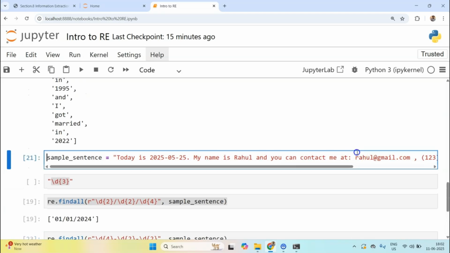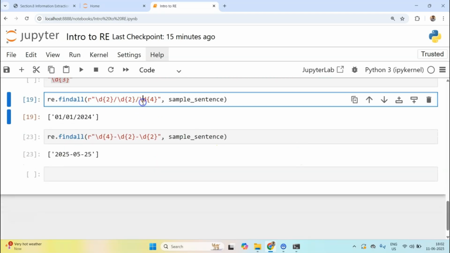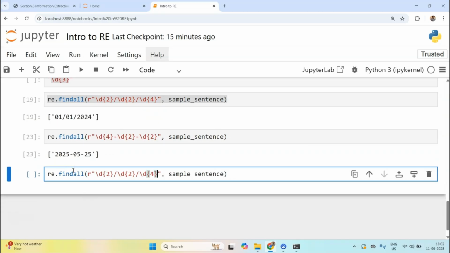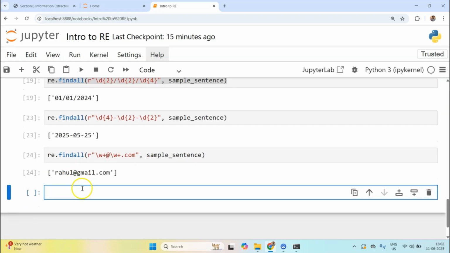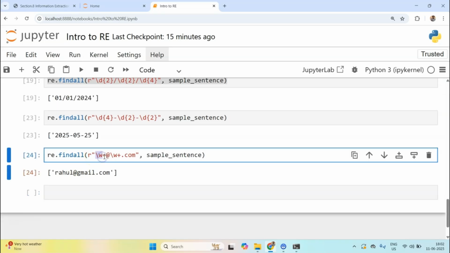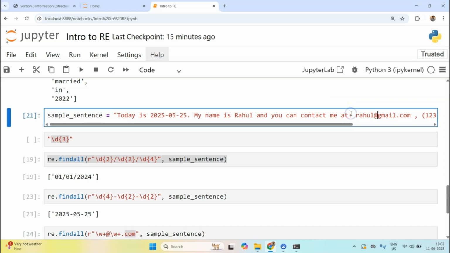Now let's try to extract the email. I'll copy this regular expression again. One thing is sure, that an email contains this at the rate. Before the at the rate I have W, and W has been repeated how many times? 1 or more times. And then we have gmail, W 1 or more times, .com, right? So what I have done is W plus, which means a character 1 or more times, then at the rate, again an alphanumeric character 1 or more times, and then this pattern of .com. Now it will not find just this email, but any kind of email.